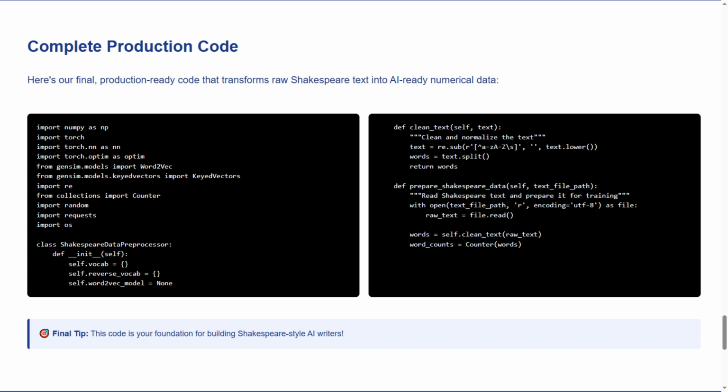Let's read our final tip. This code is your foundation for building Shakespeare-style AI writers. You should feel incredibly proud right now. You've just built the same type of data pre-processing system that companies spend millions of dollars developing. This code is your launchpad into the world of AI development. You now possess the fundamental skills that separate curious students from actual AI engineers. The future of artificial creativity is literally in your hands.